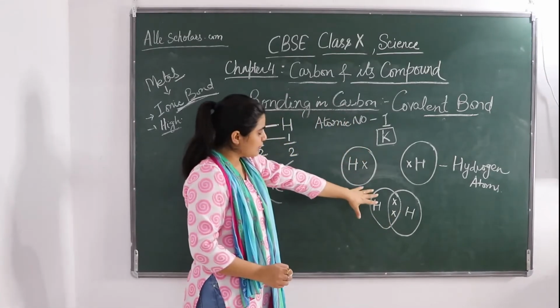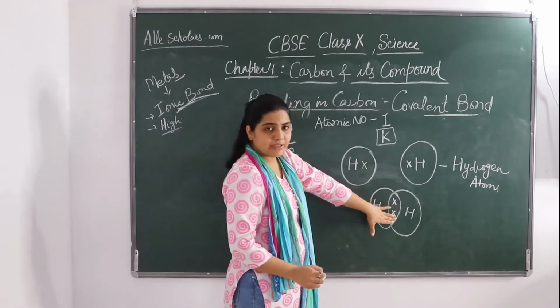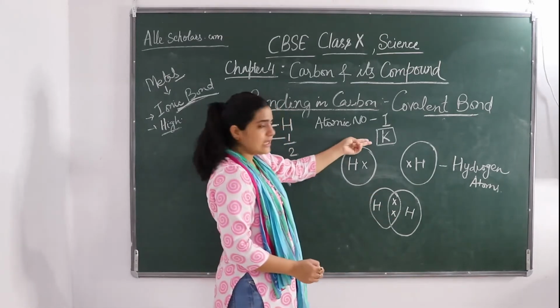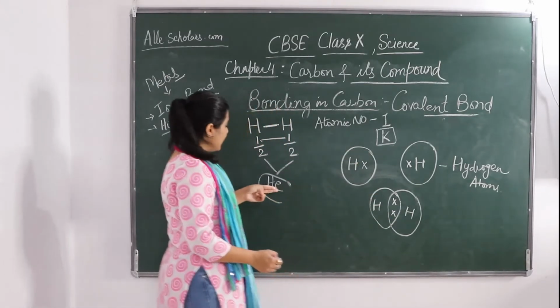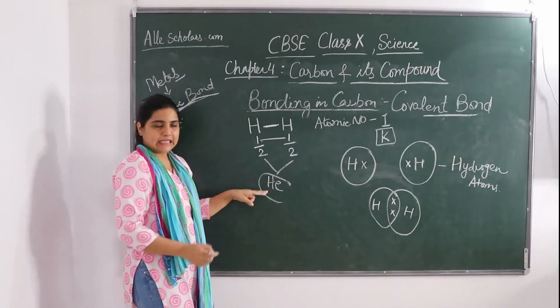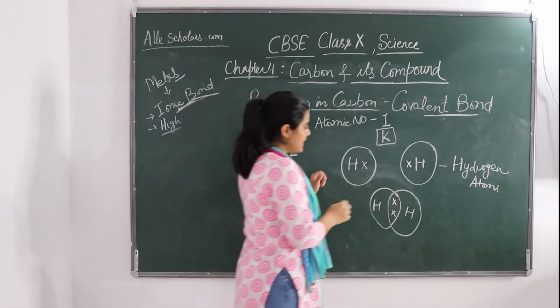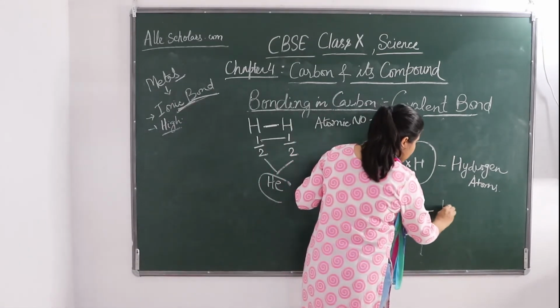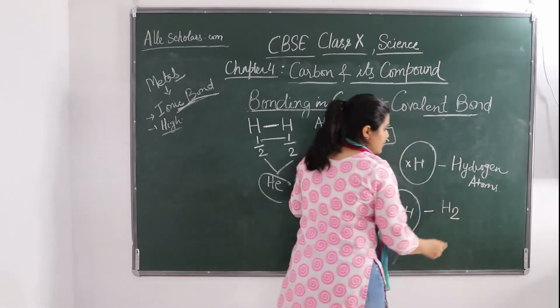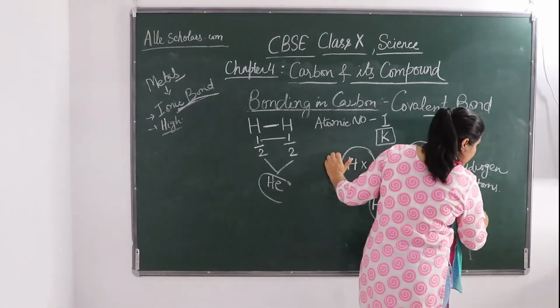So both the electrons are shared, now getting how many electrons? 2 electrons in their K shell. That is, they are going to fulfill which noble gas? Helium. Their valence is now complete. So this is what? This is the H2 molecule.